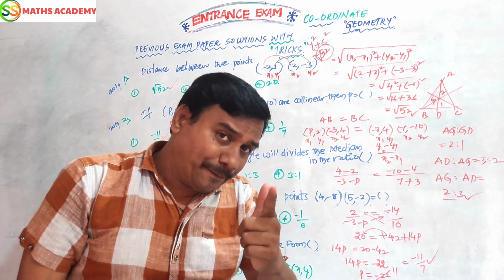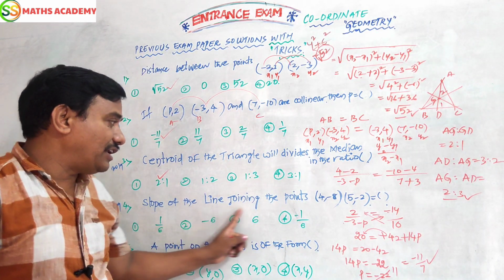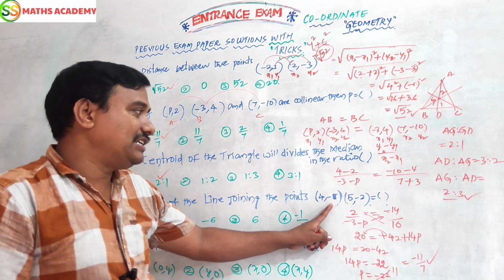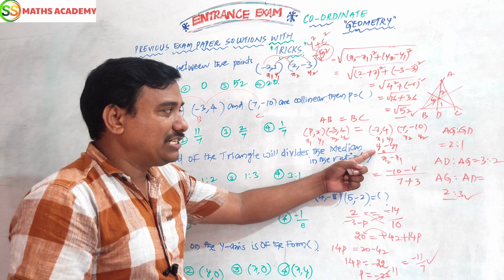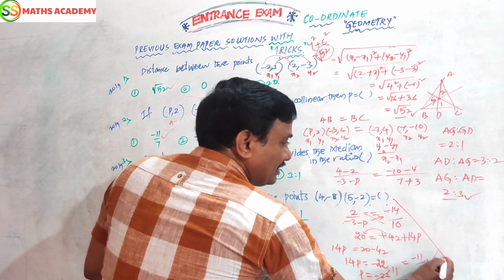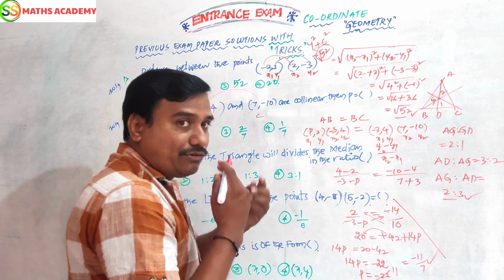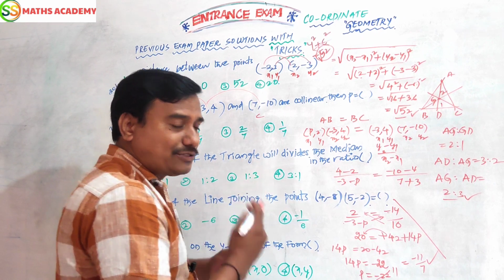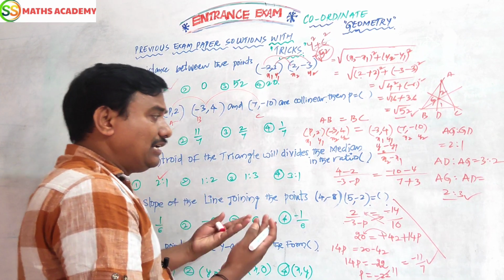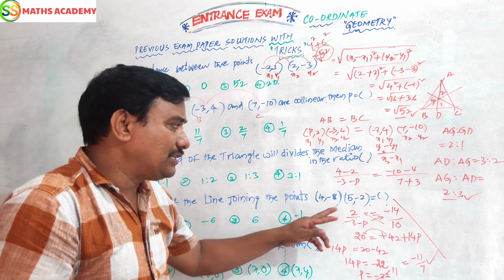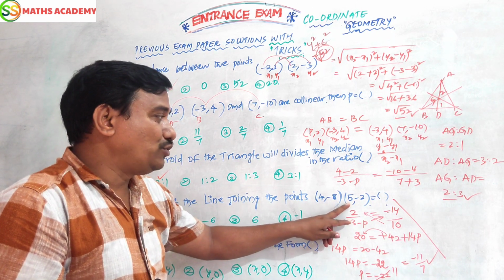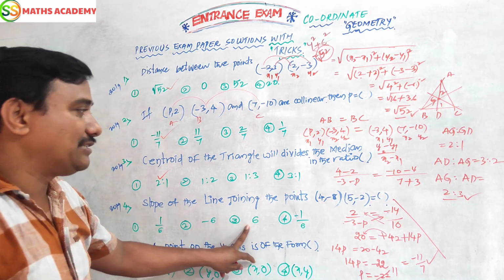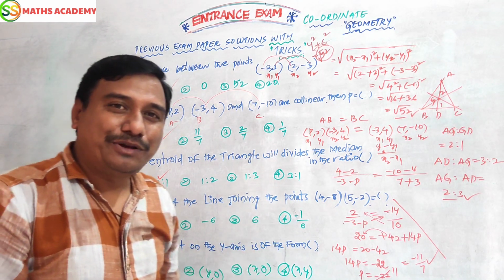Be careful, okay? Next, the slope of the line joining the points 4 minus 8, 5 minus 2. What is the slope formula? y2 minus y1 by x2 minus x1. Let us see. After practicing you can do it directly also. Now I am doing the answer directly. y2 minus y1, y2 minus 1, 6. x2 minus x1, 1. Answer is 6, by mind calculation without pen and paper.